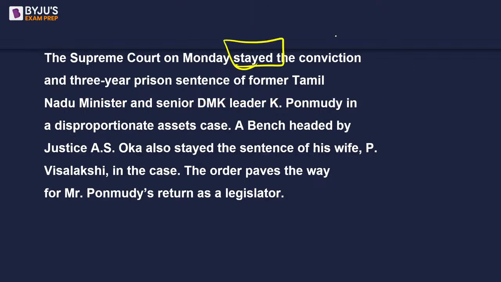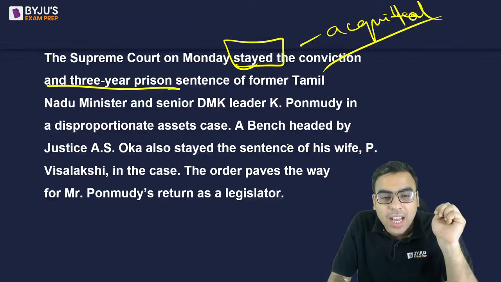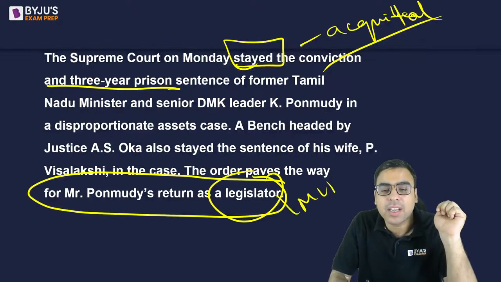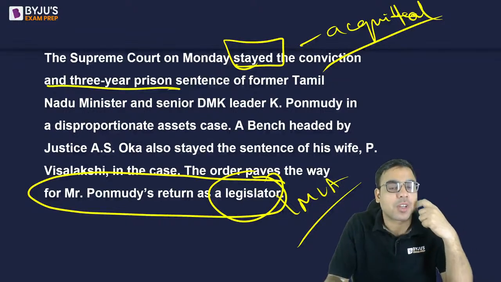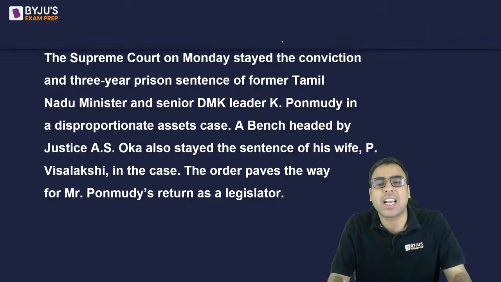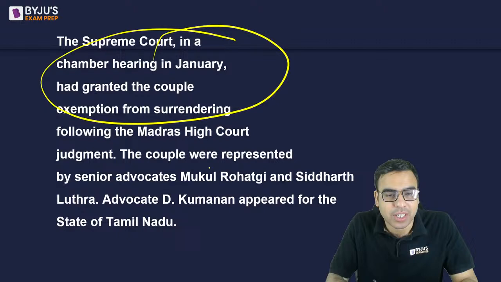It does not mean that it has given acquittal, that is, he has not been honourably acquitted. Stayed the conviction means the order has been stayed, so now he will not be in jail. But his legislature membership will be restored. It means if he is an MLA or MP, he will get back the MLA-ship. He will get back this post or seat. But the case will continue in the Supreme Court. Okay? So only a stay was put. So that is what you should be knowing about it.